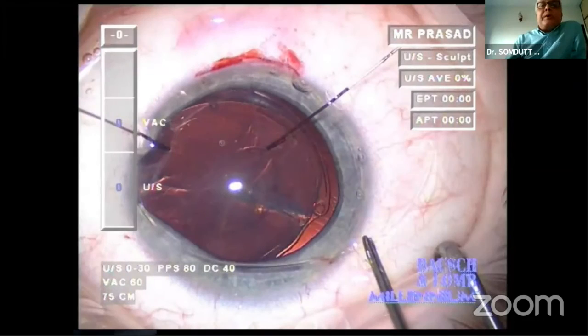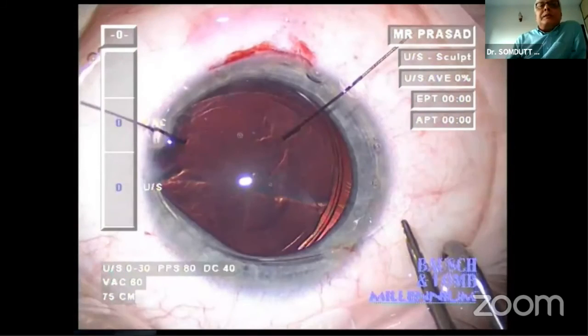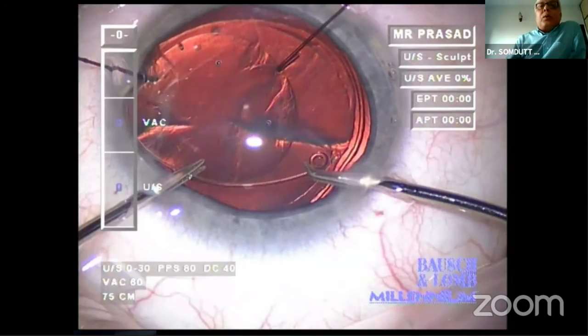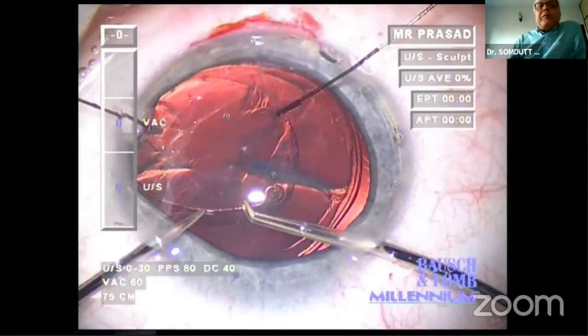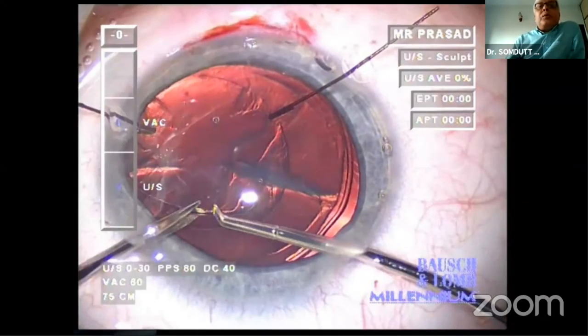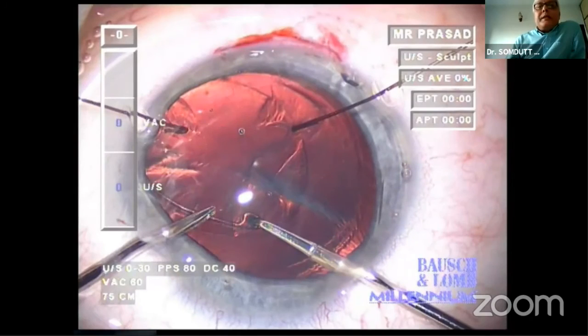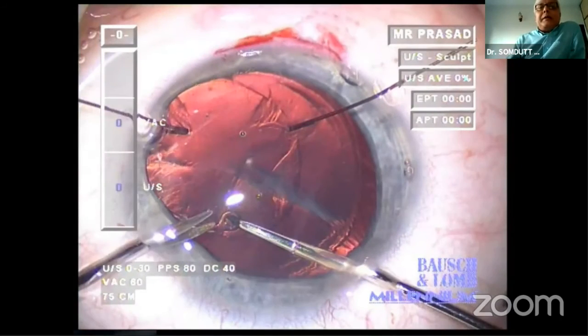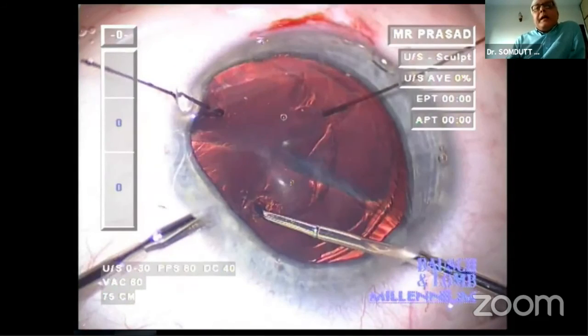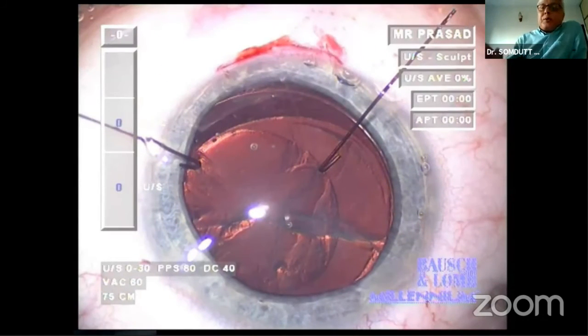And then I'm putting in a capsule retention ring, which you can see, and I'm guiding it in manually because these are very delicate maneuvers. You don't want that CTR popping up in front of the anterior capsule, because then you're in big trouble. You see, I'm using two forceps just to make sure it goes exactly where I want it, which is just behind the rim of the CCC, so that it stretches the bag. And once the bag is stretched, it covers the pupil.